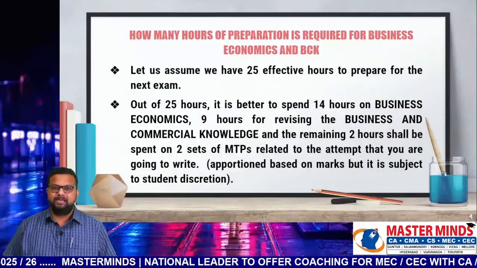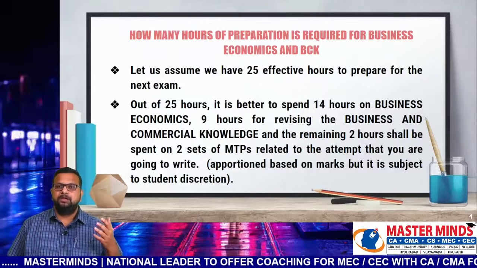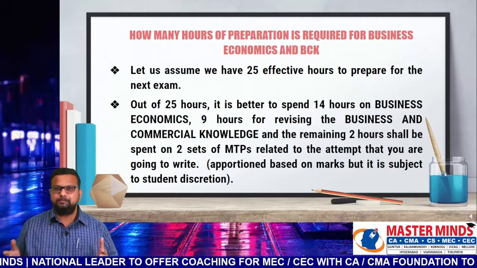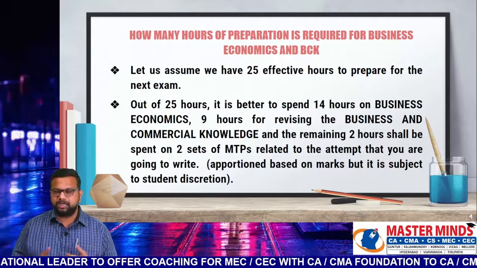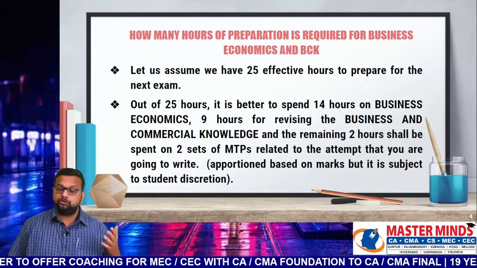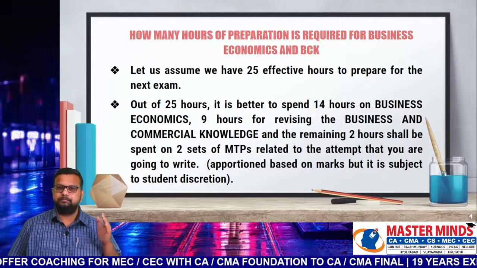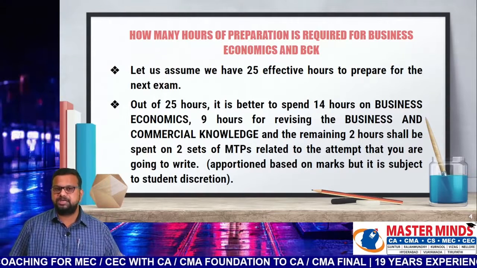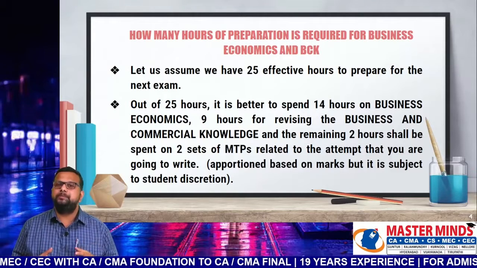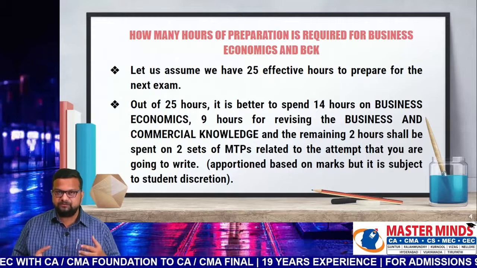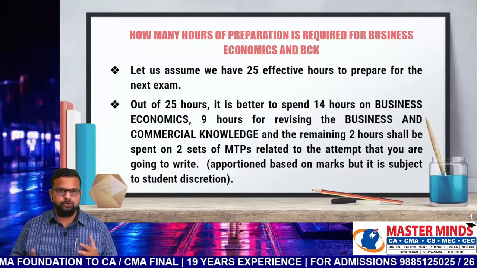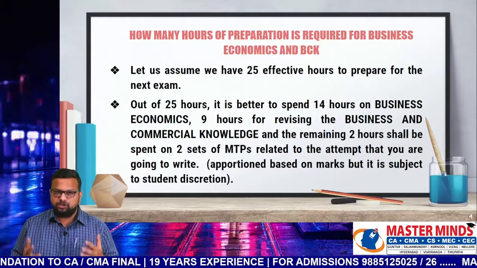Right now, how many hours of preparation time is available? Generally, between two examinations, we have around 25 hours of preparation time, that is between Paper 3 and Paper 4. Out of these 25 hours, better to spend 14 hours on business economics and 9 hours on business and commercial knowledge. This segregation is done on the basis of weightage and the number of chapters that we have to go through. It is up to the prerogative of the student to decide their own number of hours required for preparation.